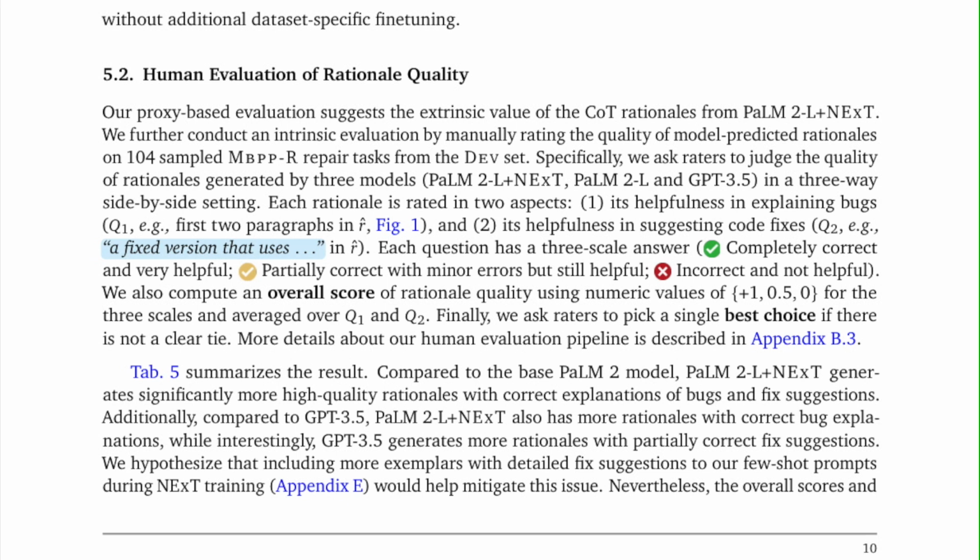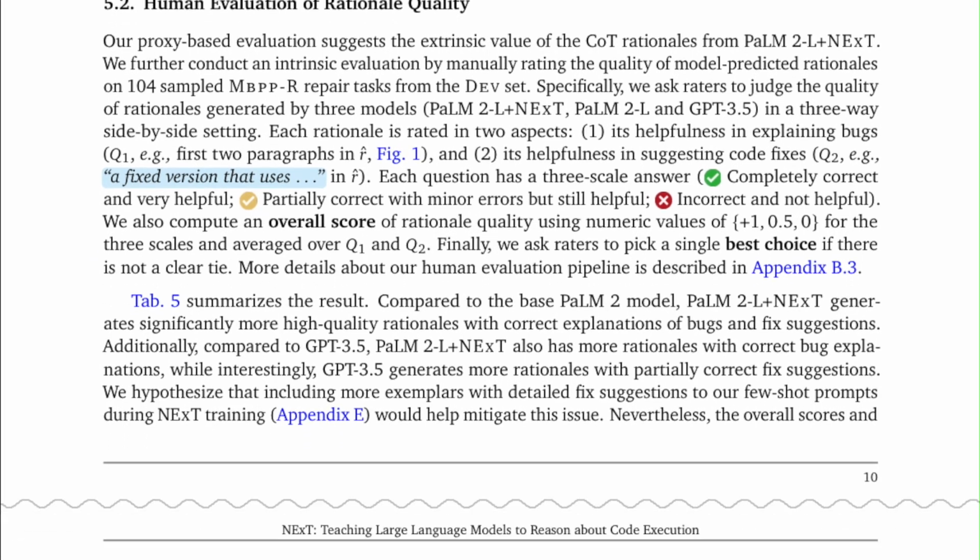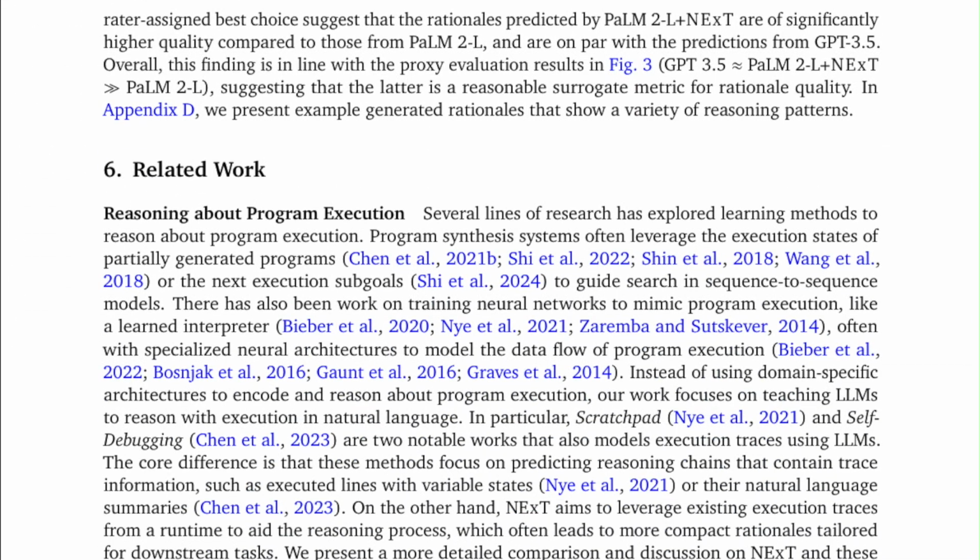We hypothesize that including more exemplars with detailed fix suggestions in our few-shot prompts during NExT training, Appendix E, would help mitigate this issue. Nevertheless, the overall scores and rater-assigned best choice suggest that the rationales predicted by PaLM 2-L + NExT are of significantly higher quality compared to those from PaLM 2-L, and are on par with the predictions from GPT-3.5.